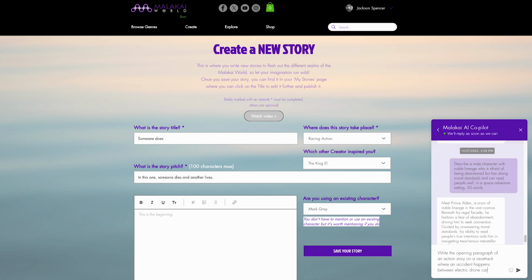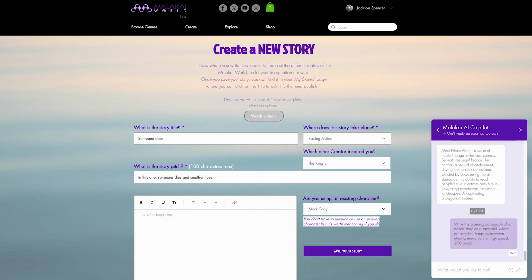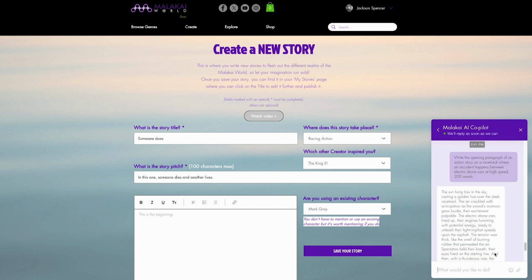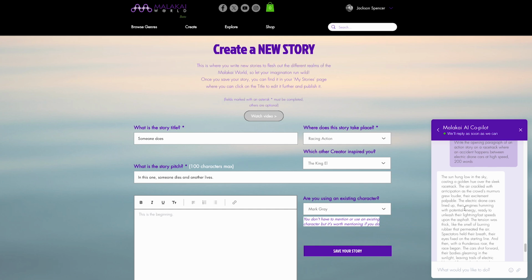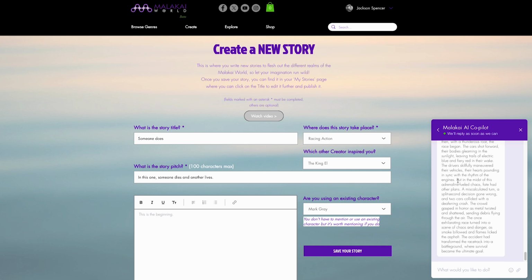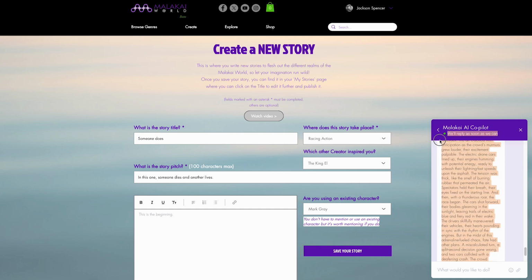So it may take a little bit of time to come back. And the clearer the instructions, the better the result is going to be. You see that the result comes back 200 words as we asked, and it's the opening paragraph of a story. So there's a bit of setting, a little bit of description on the vehicles, and then a split-second decision that goes wrong and a crash. So exactly what we wanted, but it's not enough.